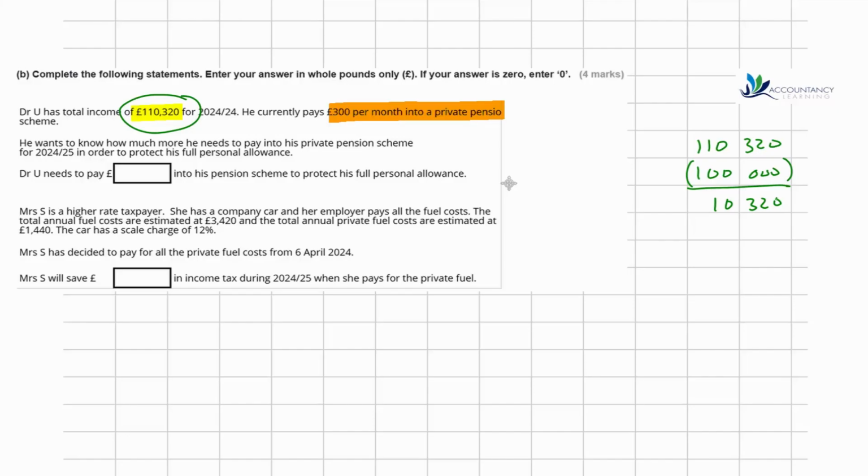So the doctor will need to pay a gross amount of 10,320 into the pension scheme. But that's the gross amount, so we need to work out what the net amount would be, because he'd be paying into his private pension scheme from his net pay after tax has been deducted. So if this is the gross figure, we multiply by 80% to get our net figure.